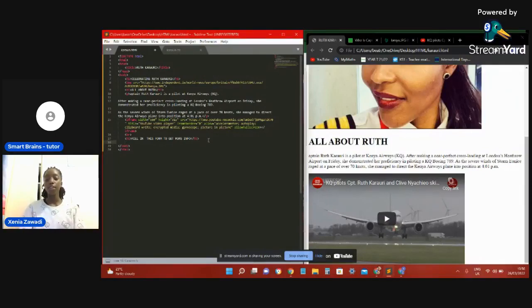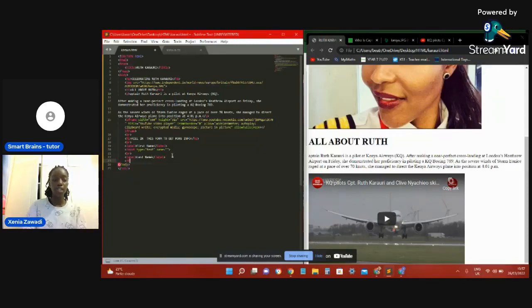In a form, we first start with a name, so we do a BR to separate, and we do a label that says first name and an input type called text. Input type text. We do a BR to separate, and we're going to be putting another label saying last name.